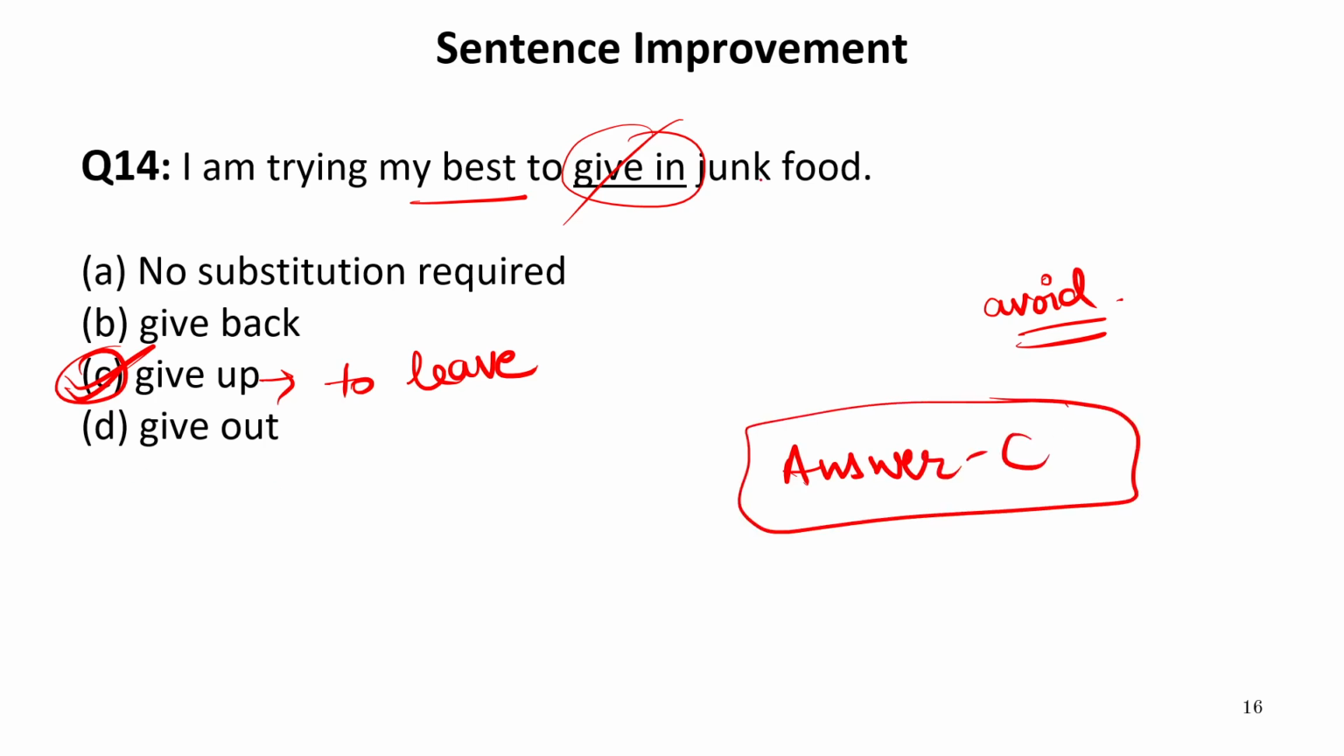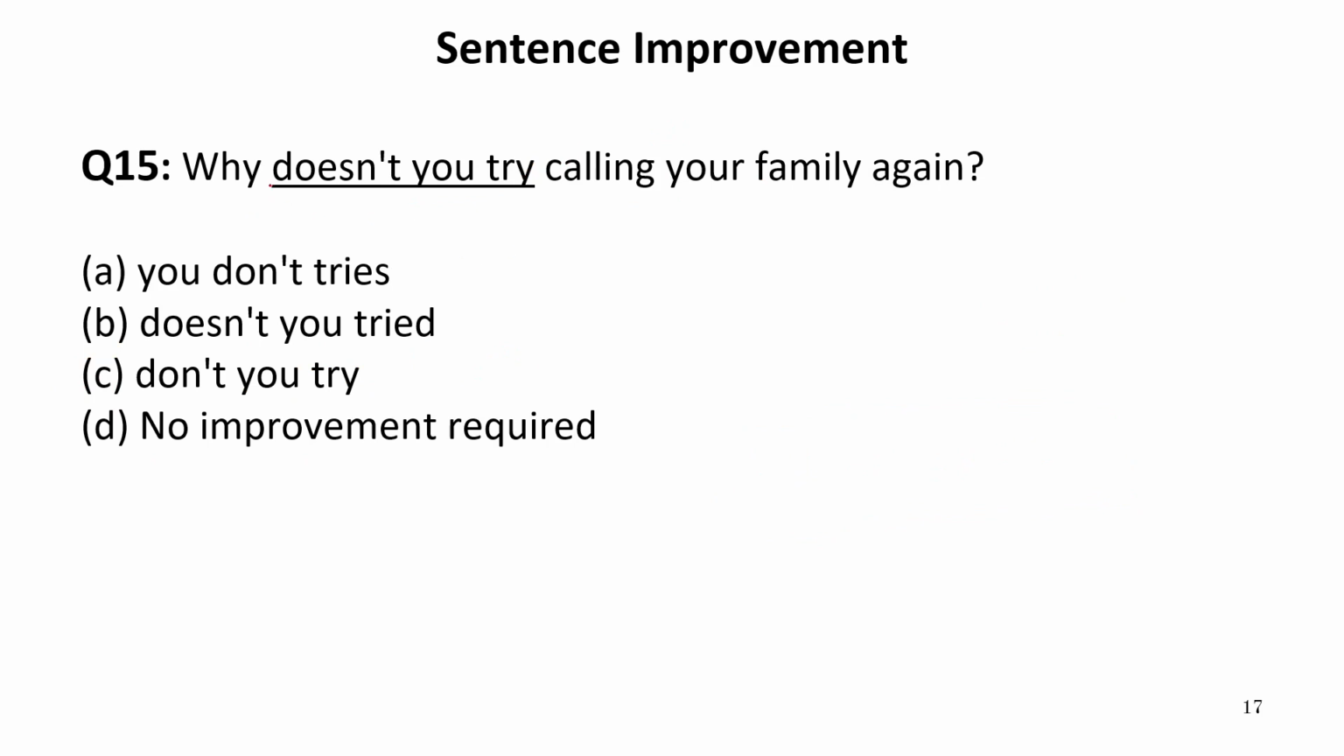Now let us move to the next one. Why don't you try calling your family again? Now here we have been given a phrase that is "doesn't you try", which is underlined. Now you is a second person pronoun and we do not write any singular verb with it. So doesn't is incorrect. With you we use don't or a plural verb. So no improvement required cannot be the correct answer.